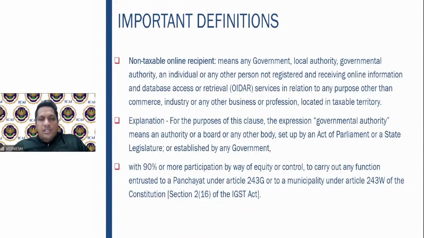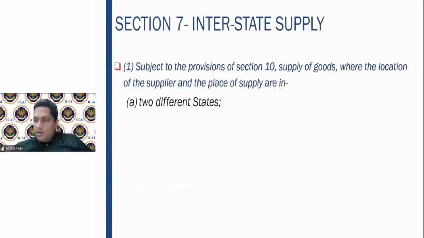Government authority, clarification was given, any body set up by the Act of Parliament or state legislature with 90% or more participation or control. Fine. This was non-taxable online recipient, 2(16) again of the IGST Act. So now we come to section 7. Here we go to the IGST Act to discuss the provisions of the concept of intrastate supply and interstate supply. And then we will come back to the CGST Act to discuss the provisions of the composition scheme.